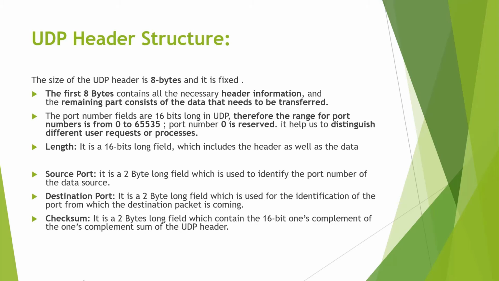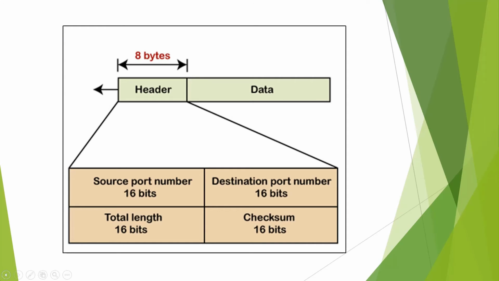Now comes the UDP header structure. The size of the UDP header is 8 bytes and it is fixed. The first 8 bytes consist of the necessary header information, and that is the header part. The next part contains the data that needs to be transferred, and that is the data part. In the next slide you can see the whole thing, the header and the data part.